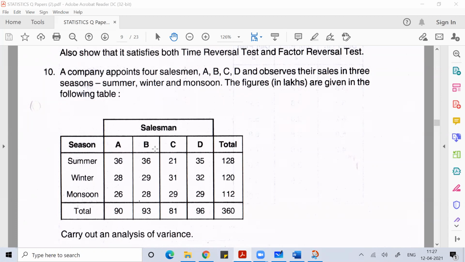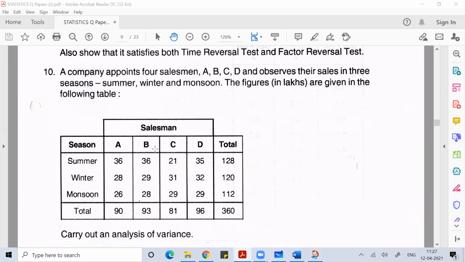And what you need to do is carry out analysis of variance, that is ANOVA. If you understand, here they have not mentioned that you have to perform ANOVA salesman wise or season wise. Whenever you see this kind of problem, you can get confused: how do I need to perform ANOVA? Do I perform ANOVA salesman wise, or season wise? That kind of confusion can come to your mind.